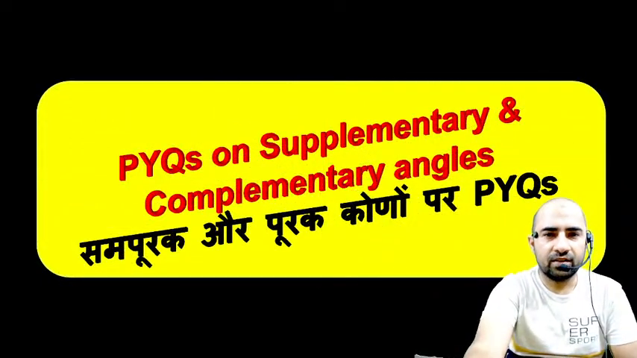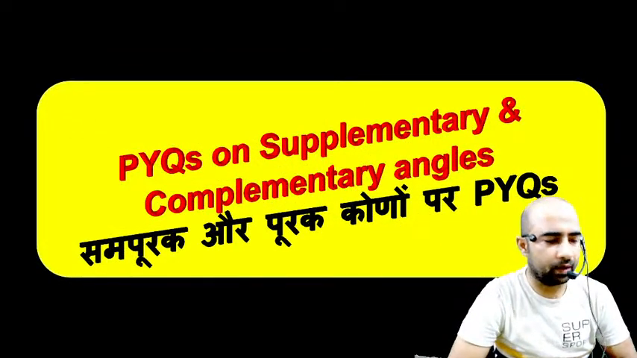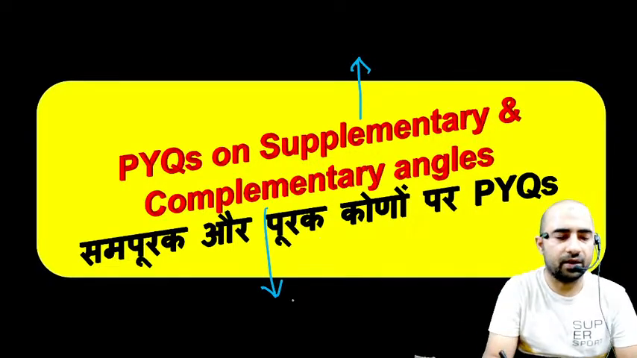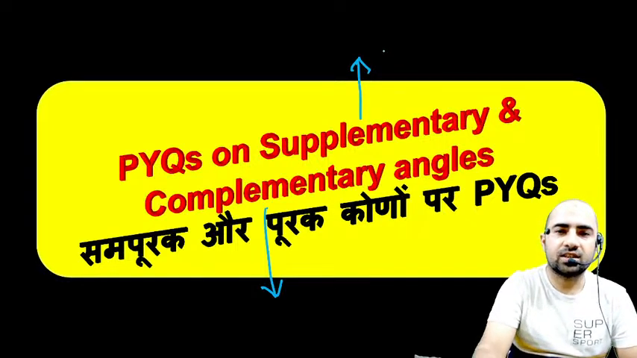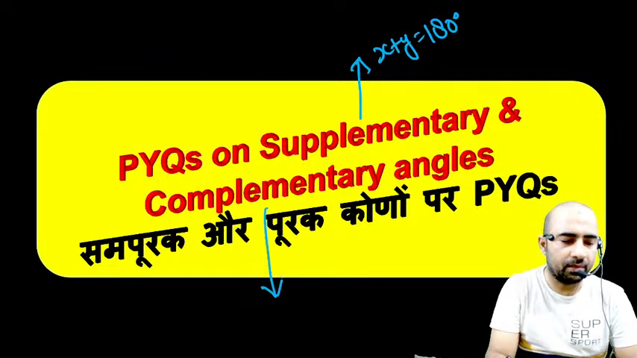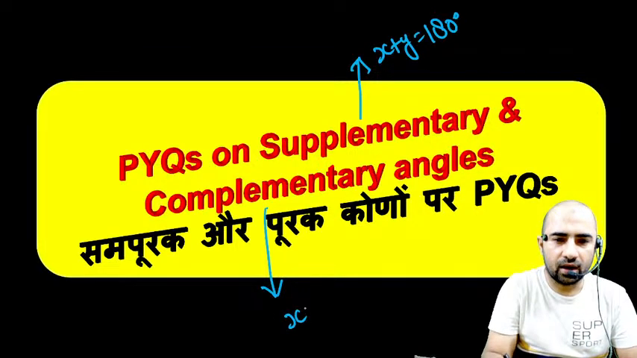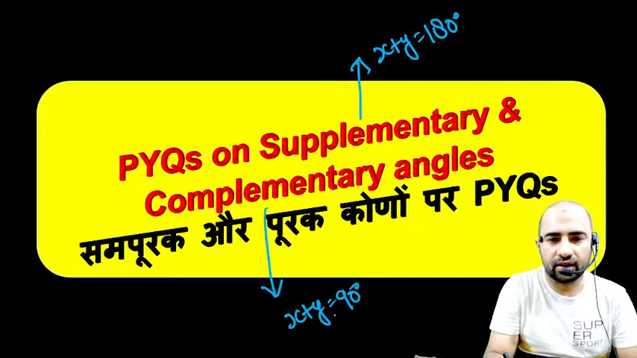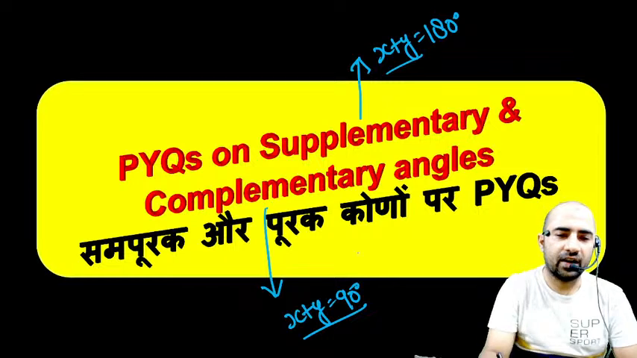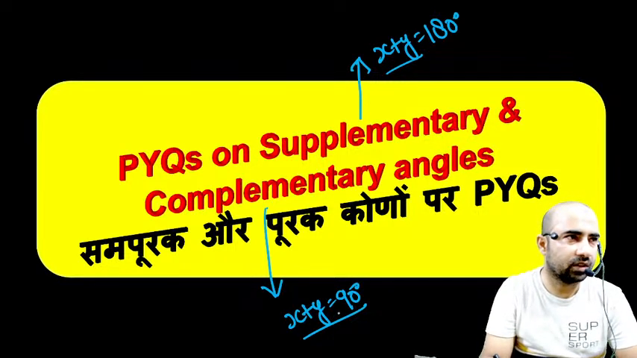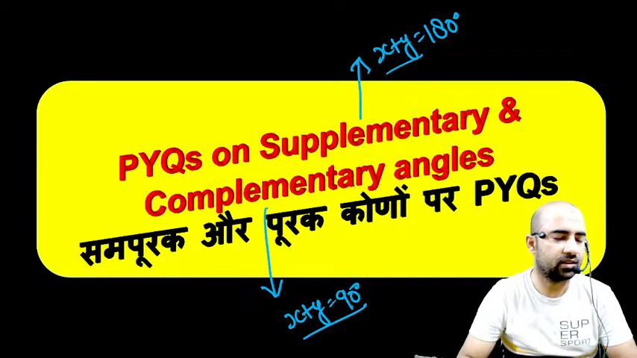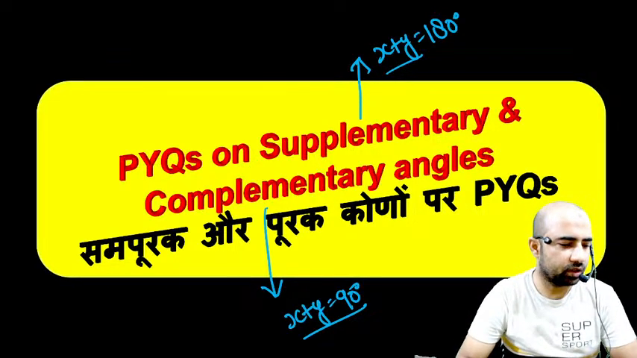Now we will take previous year's question on supplementary and complementary angles. We have already discussed what supplementary angles and complementary angles are. What are supplementary angles? When the sum of two angles x plus y is equal to 180 degree. And what are complementary angles? When the sum of two angles x plus y is equal to 90 degree. So whenever the sum of two angles is 180, the angles are called supplementary, and whenever the sum of two angles is 90 degree, the angles are called complementary. Any confusion, guys?